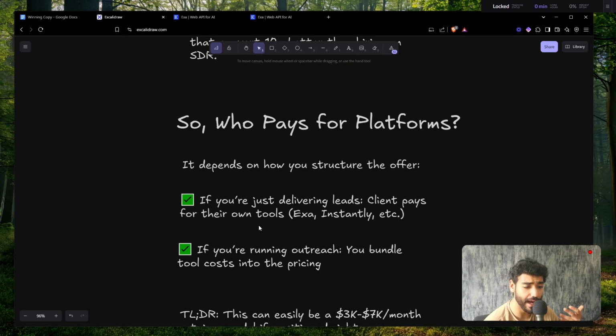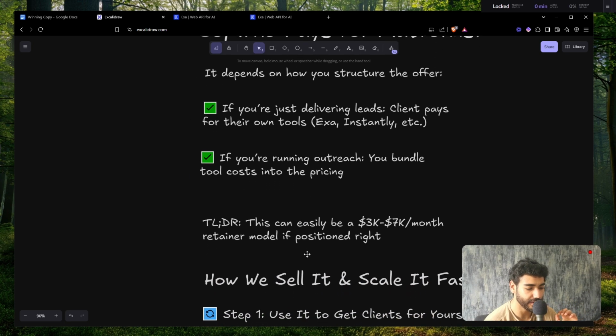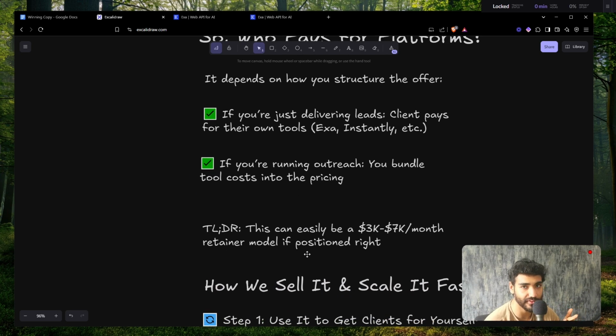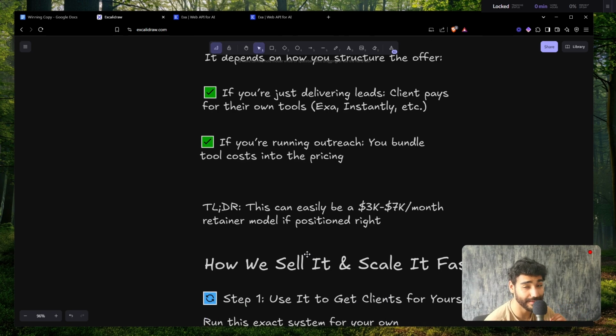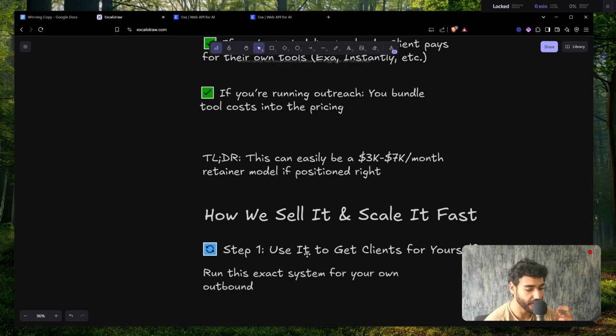So you might be wondering who pays for the platforms. It depends on how you structure the offer, right? If you're just delivering leads, the client pays for their own tools for Exa, Instantly, etc. And if you're running outreach, you bundle tool costs into the pricing, right? So the TLDR, this can easily be a $3,000 to $7,000 retainer if positioned right. So this is huge, extremely high ROI. So how can you actually sell this?